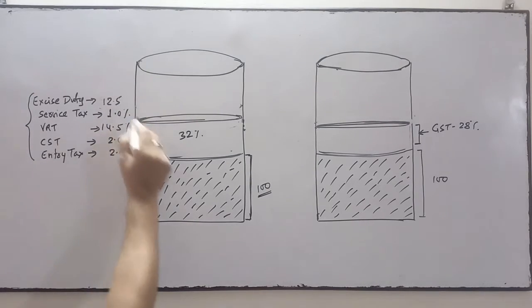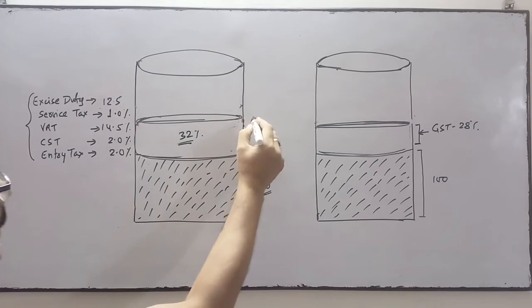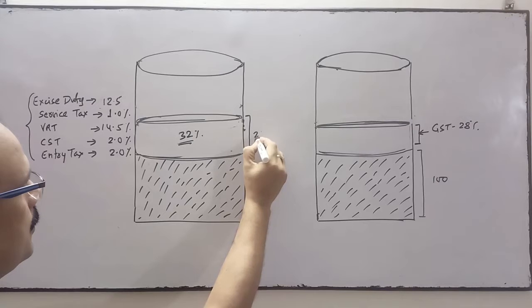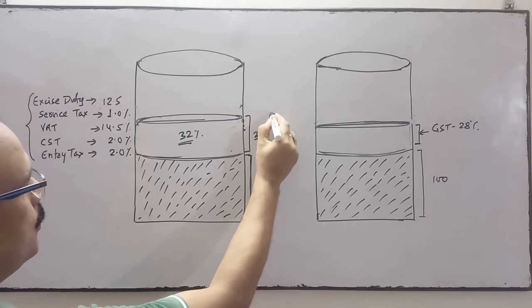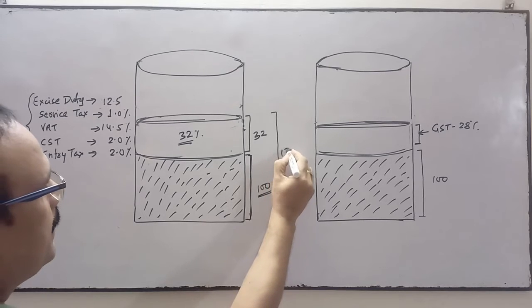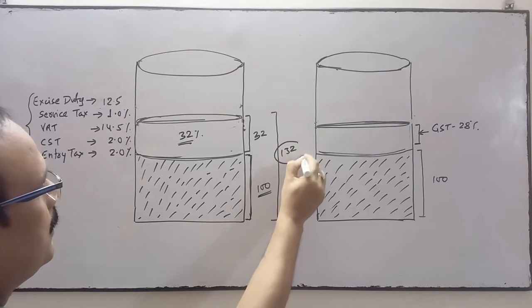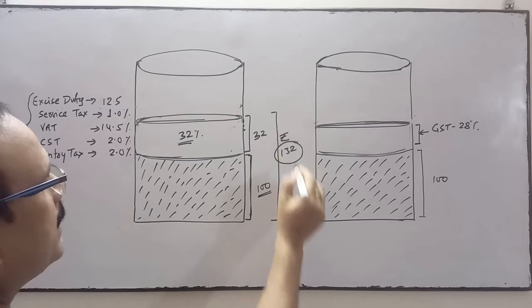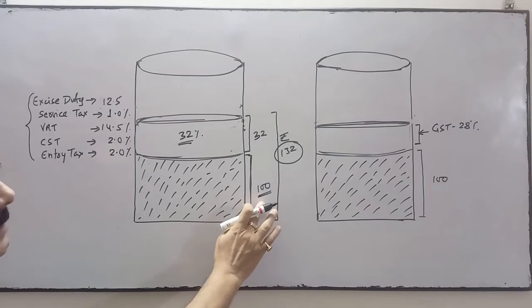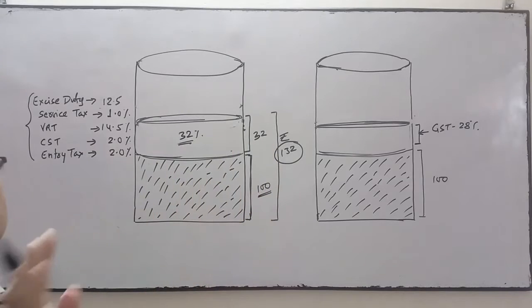The total tax is 32%. It means after adding 32, the total value of the goods will be 132. This will be available at 132 for the consumer. Okay, 100 is the cost plus 32 is your indirect taxes.